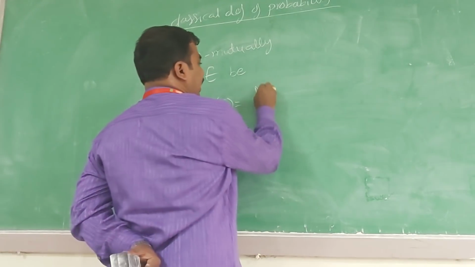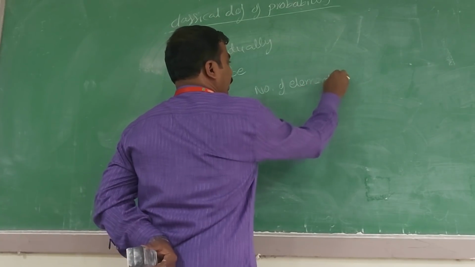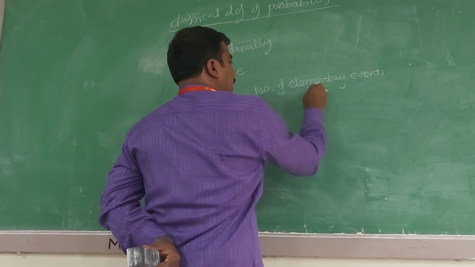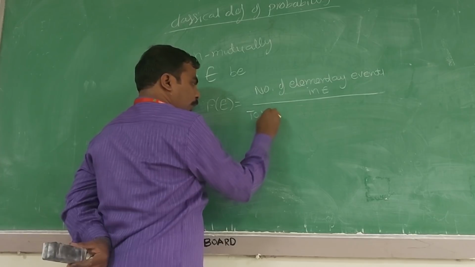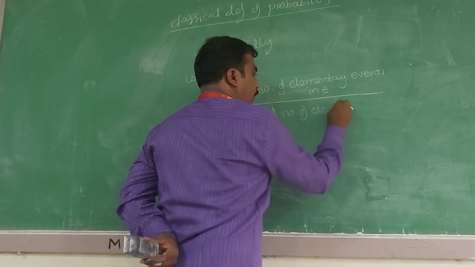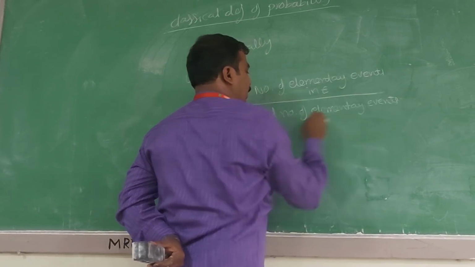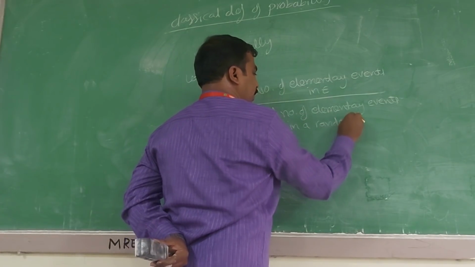the number of elementary events in E divided by the total number of elementary events in a random experiment.